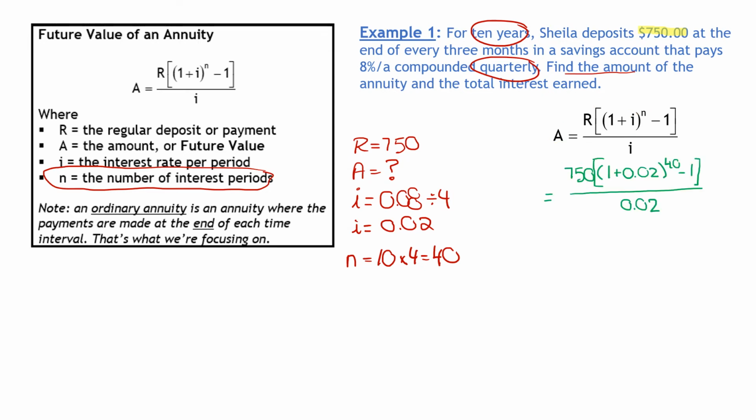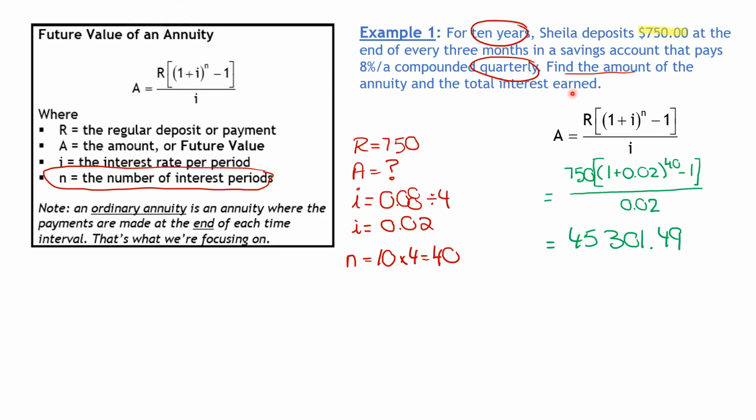All right, we substituted in everything. Now this is all work to be done on your calculator, so make sure you are either using brackets on your calculator or you're typing it in with the order of operations so that everything is done in the right order. And do that, and you should get 45,301.49. And the question said, find the amount of the annuity. This is the amount of the annuity. This is what it's worth.